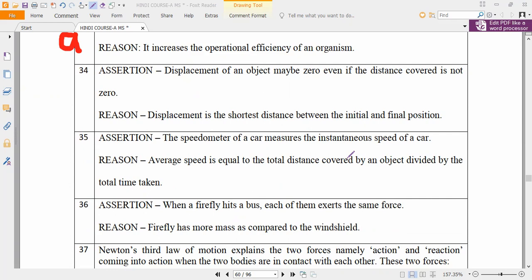Displacement of an object may be zero even if the distance covered is not zero. True, sir. What are they asking, Adarshan? Can you say? True, sir. You have to answer. You have to explain also.